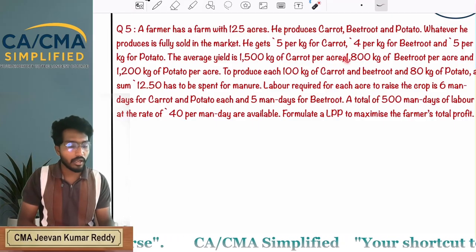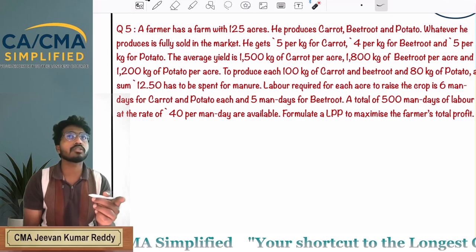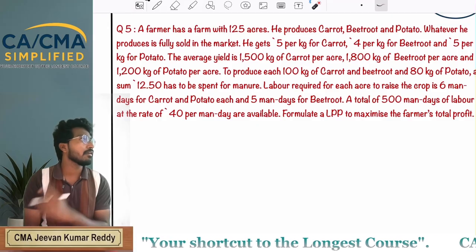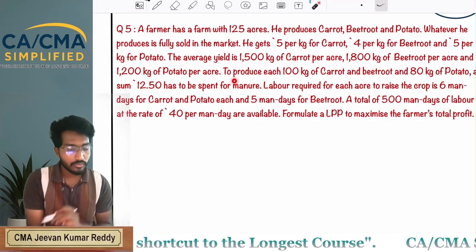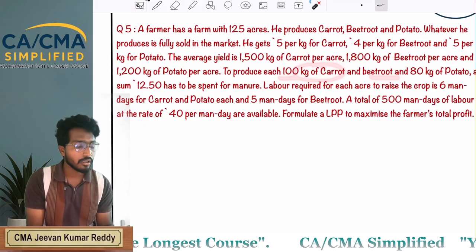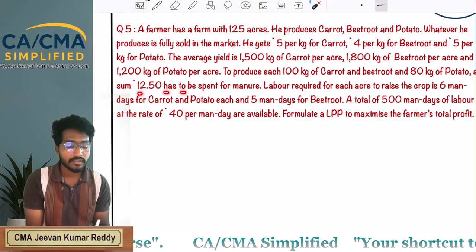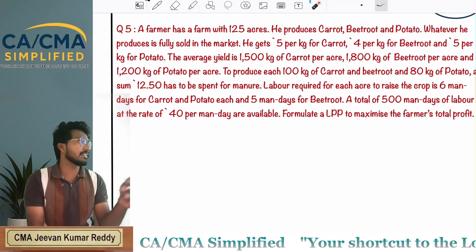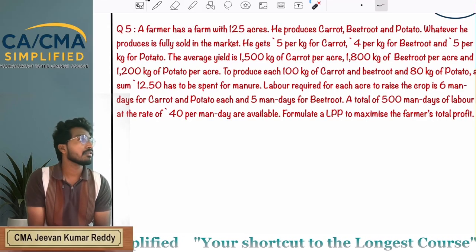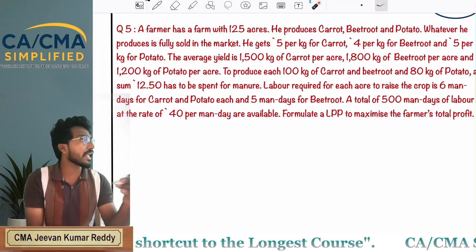And beetroot, how many kgs will you get from each acre? 1800. And carrot 1500 kgs per acre.